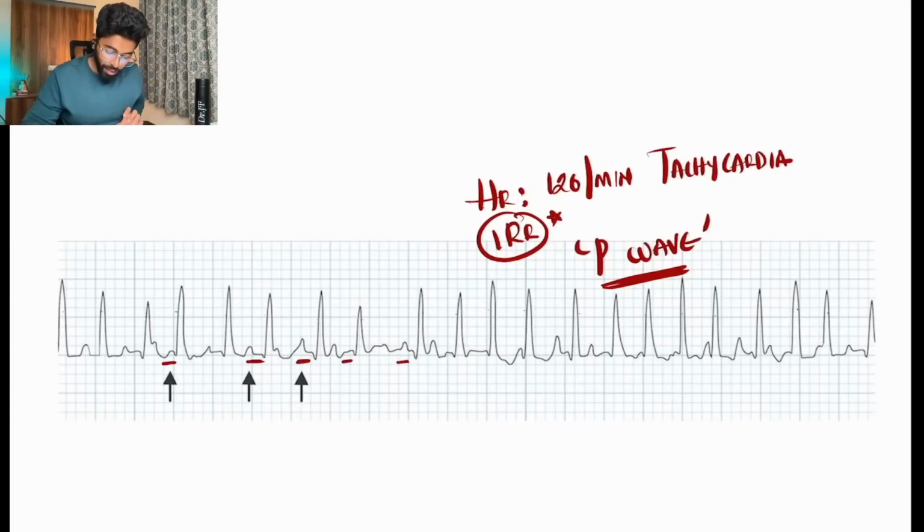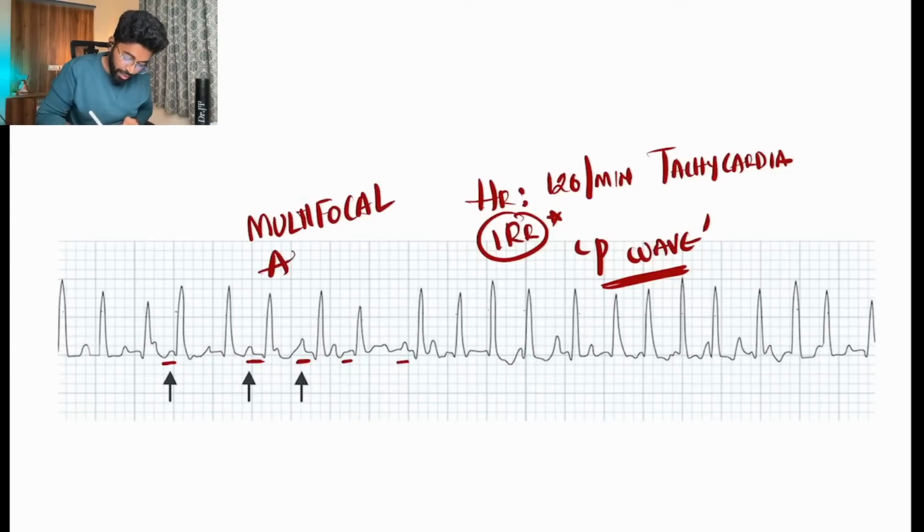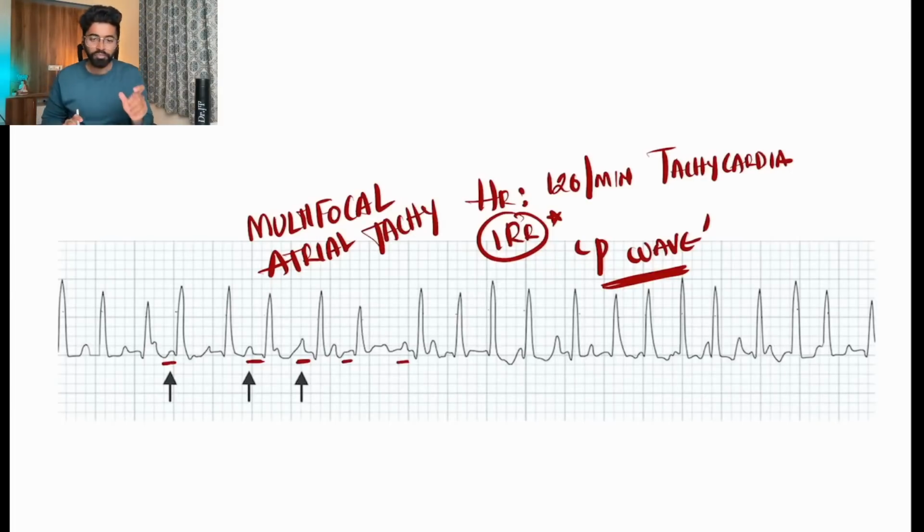So this is nothing but multifocal atrial tachycardia. But the point here is how to differentiate this from other tachycardias with irregular rhythm.